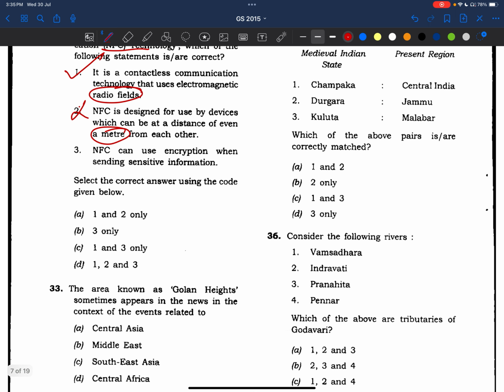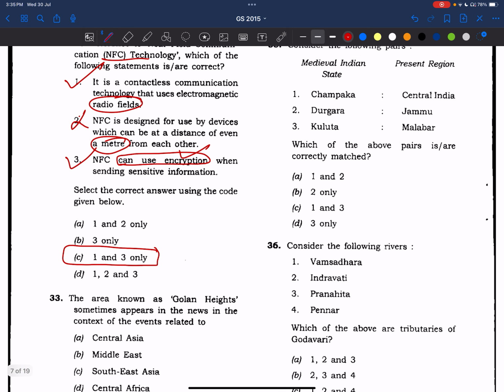Now coming to statement 3, NFC can use encryption when sending sensitive information. Yes, it can use encryption. Yes, it should use. Why? Because it is a contactless technology, and it can lead to other discrepancies. So encryption is very much needed. This should be the basic feature of it, right? So answer is C.